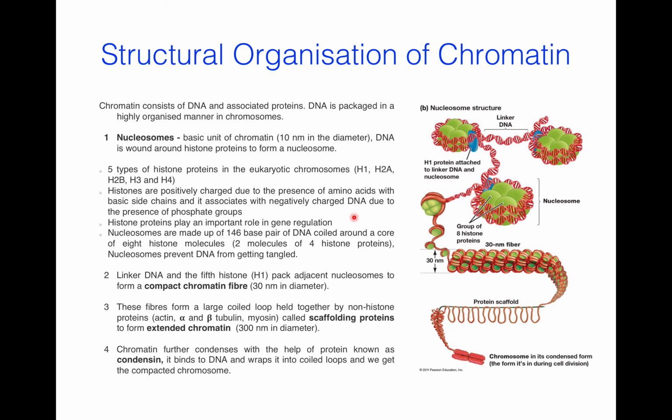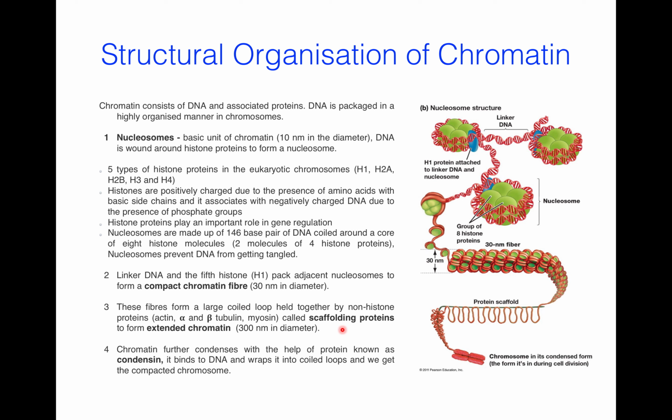Histones are positively charged due to the presence of amino acids with basic side chains, and it associates with the negatively charged DNA due to the presence of phosphate groups. Histones play important role in gene regulation. Nucleosomes are made up of 146 base pair of DNA coiled around a core of 8 histone molecules. Linker DNA and the 5th histone pack adjacent nucleosome to form a compact chromatin fiber, that is 30 nanometer in